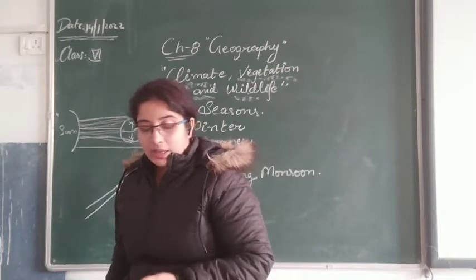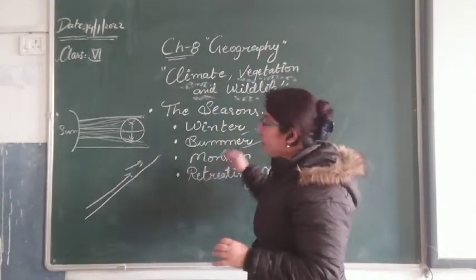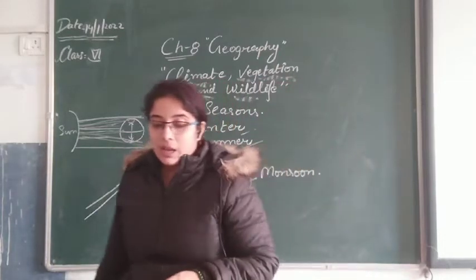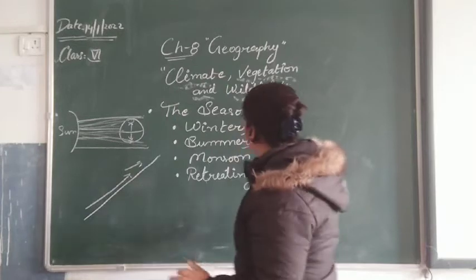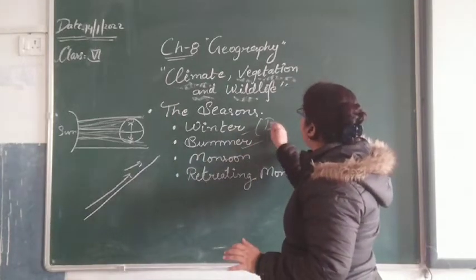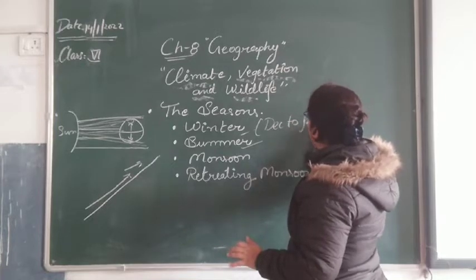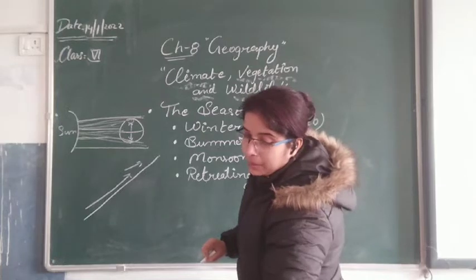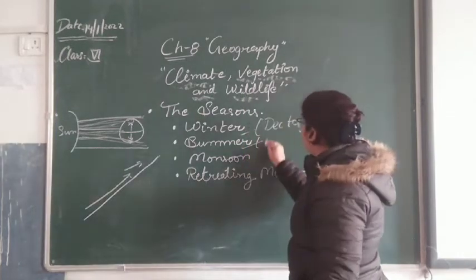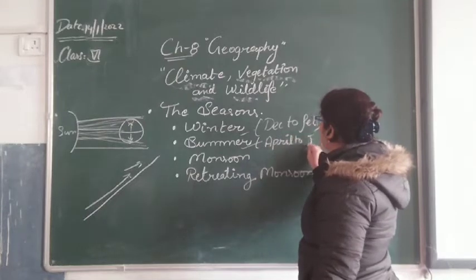So next we are going to know about the summer season in India. The summer season in India lasts from April to June. Winter lasts from December to February. Next, summer starts from April and lasts up to June. April to June.